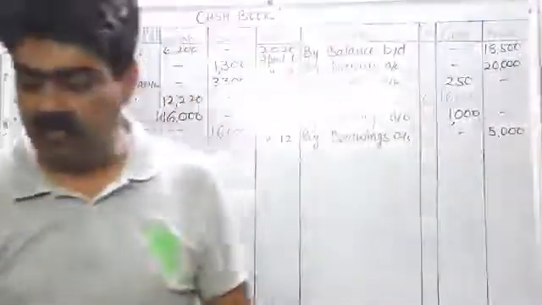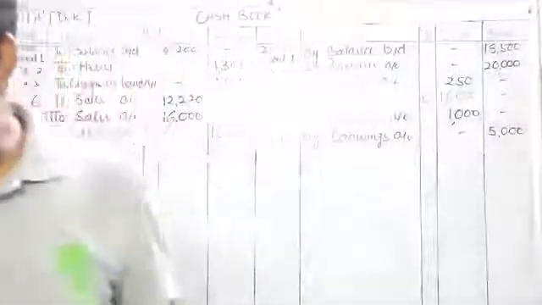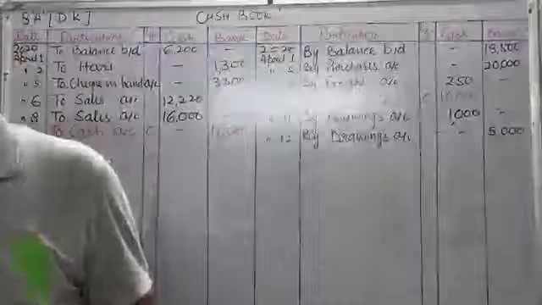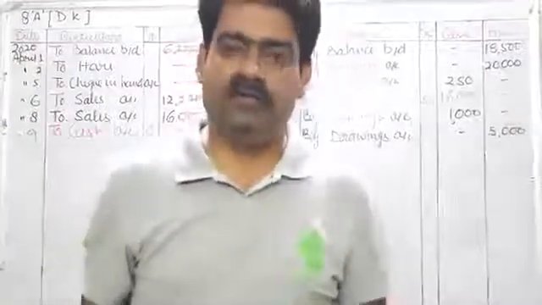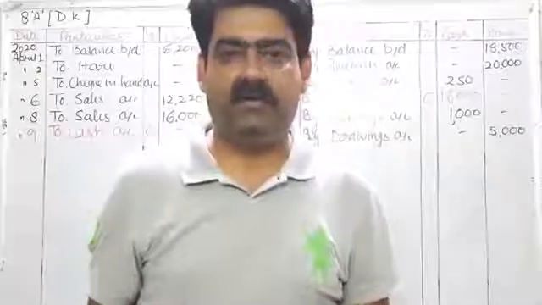Okay, see few more transactions of this question. Next is goods purchased from Suresh on credit. So this time we are buying goods from Suresh on credit. Entry will be purchase account debit to Suresh.